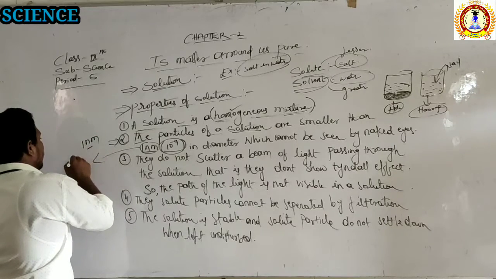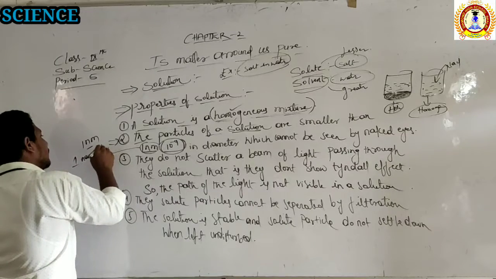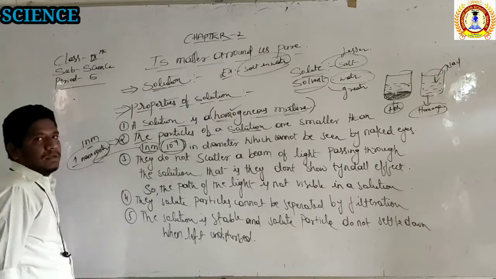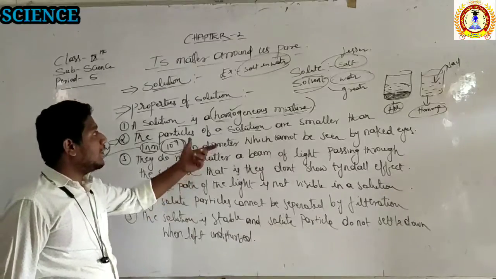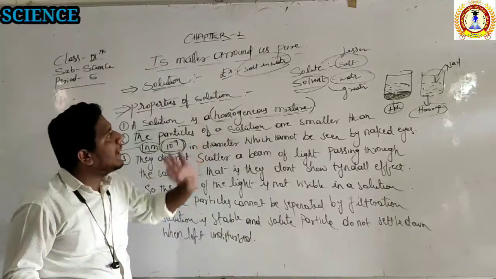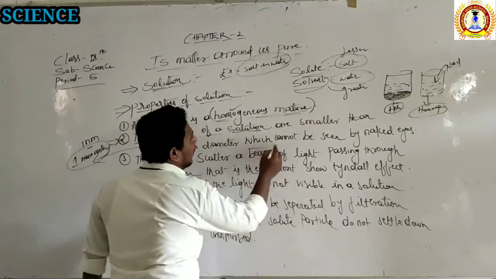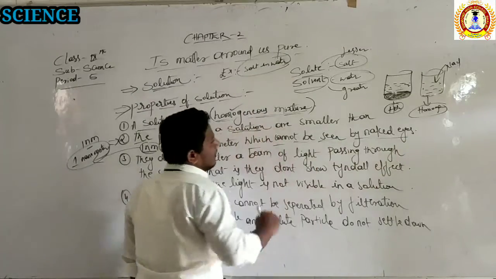N means here 1 nanometer, right? So the particles of the solution are that small. That is why we are unable to see the solute particles in that solution, right? They are small in diameter, which cannot be seen by the naked eye.